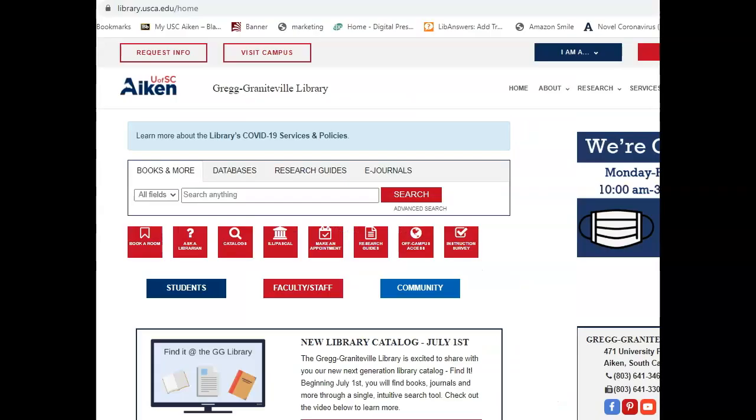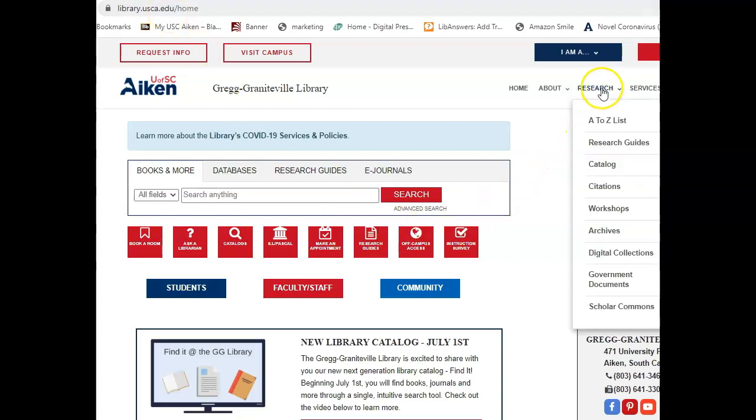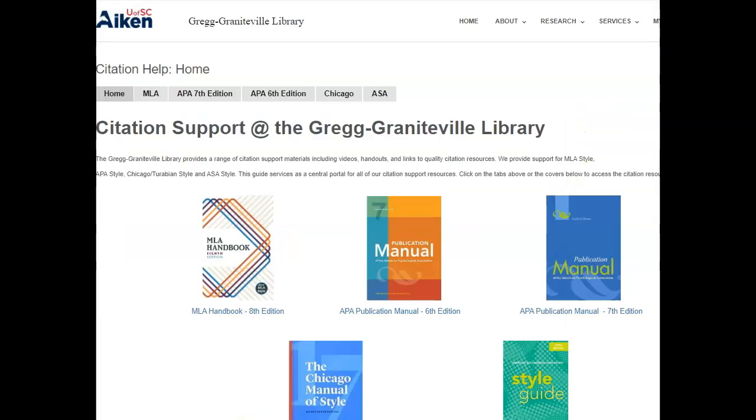So to get to all of these resources, you can go through the library's homepage. So if you go to library.usca.edu, and if you come over here to the right under Research, the 1, 2, 3, 4th link down says Citations. And once you click on that, you'll be taken to our central page for citation support at the Greg Graniteville Library. And you'll notice that the 3rd tab over says APA 7th edition.